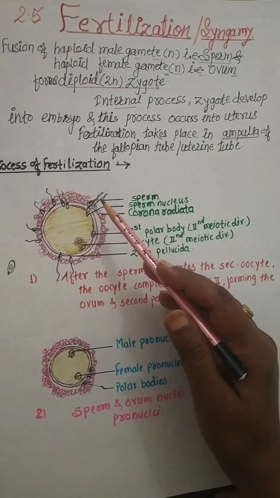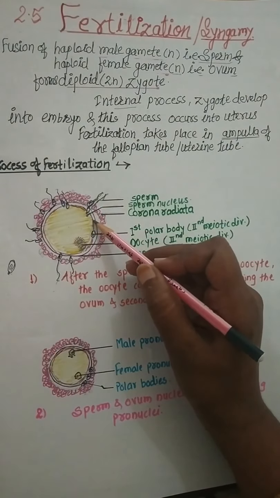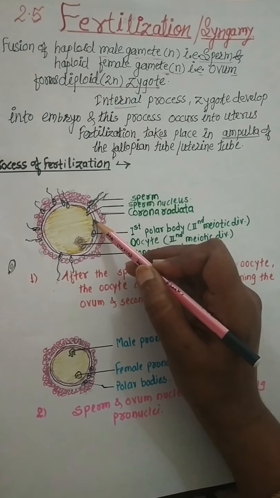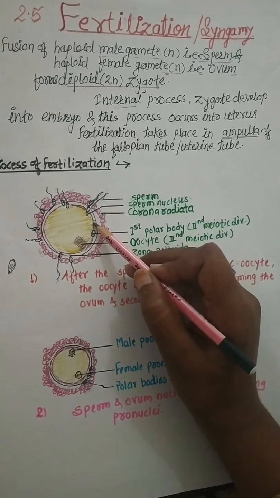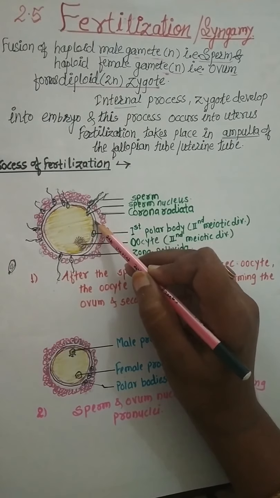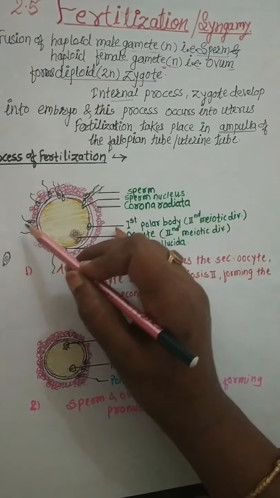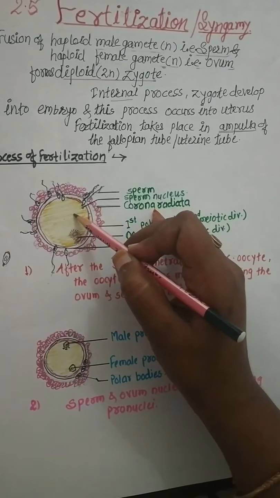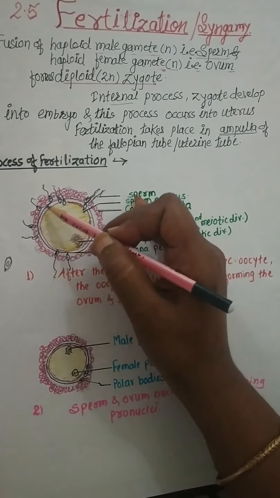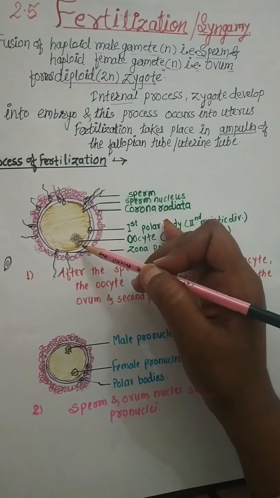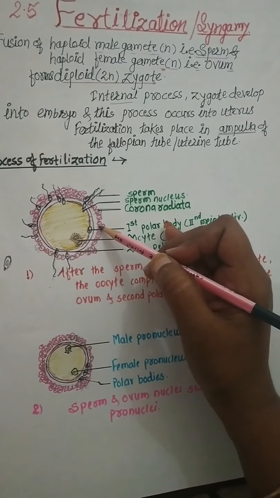As soon as the sperm touches the vitelline membrane, physicochemical changes take place here, and the vitelline membrane gets converted into the fertilization membrane. This point is very important. If the fertilization membrane is formed here, the other sperms attached here cannot get entry. That means this fertilization membrane, which is formed here, prevents the entry of other sperms to avoid polyspermy. That is important.